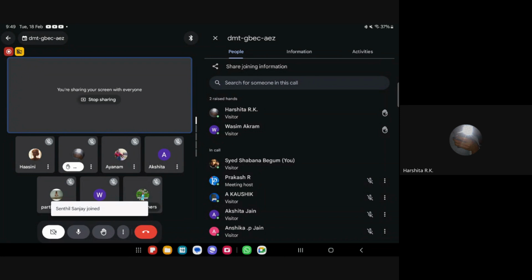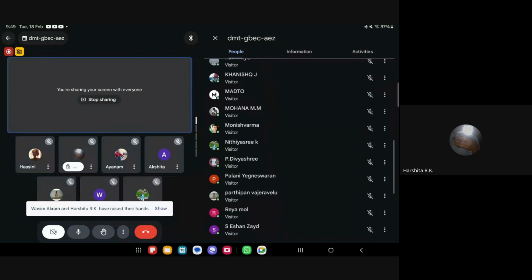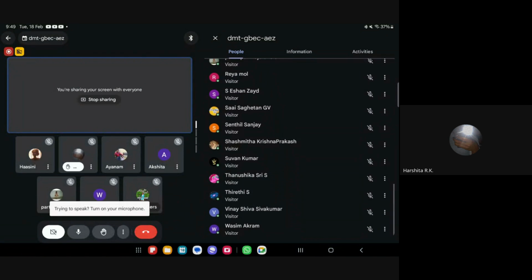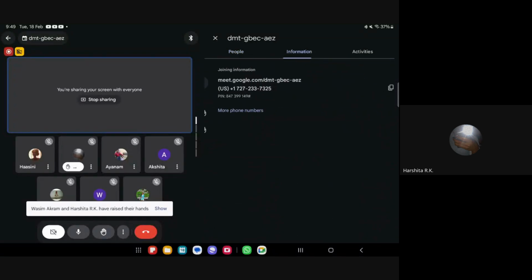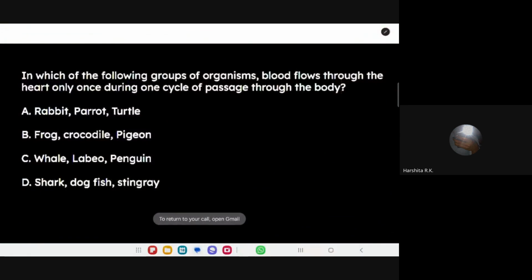Again and again, the same students are answering. I want some other students to answer. See, many students are here. Ishan, Sendil, then Tanushka, Tirthi. Who will answer, ma? Yes? Yes, ma. Answer this question, children. Vinay has raised his hand, I think.